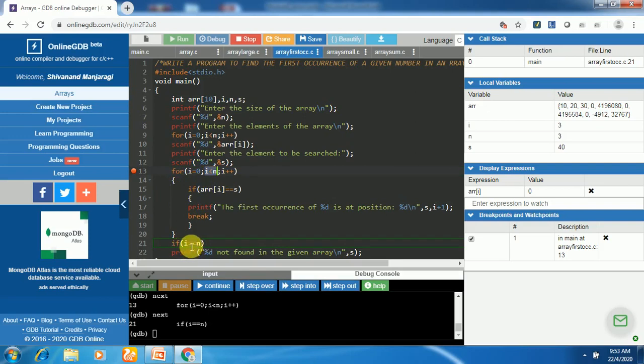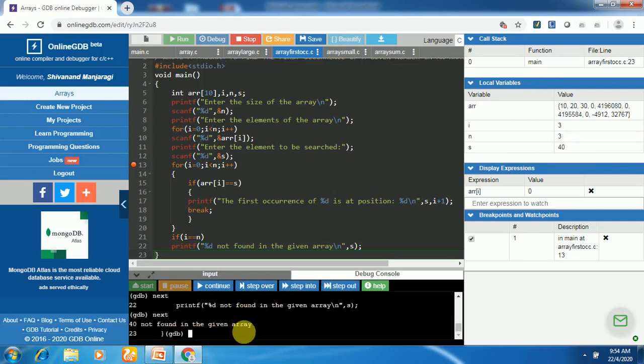There is one more condition. Check whether I is equal to n or not. I is 3, so that is equal to n. It indicates that the element 40 is not found. Now we execute this printf. Here we substitute key here. Key is what, 40. 40 not found in the array, that is going to be printed here. So that is the output we got here.